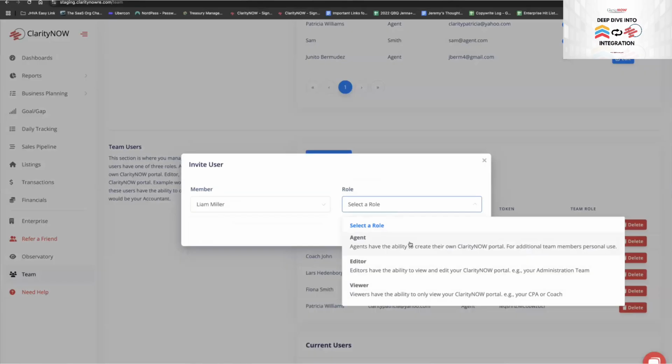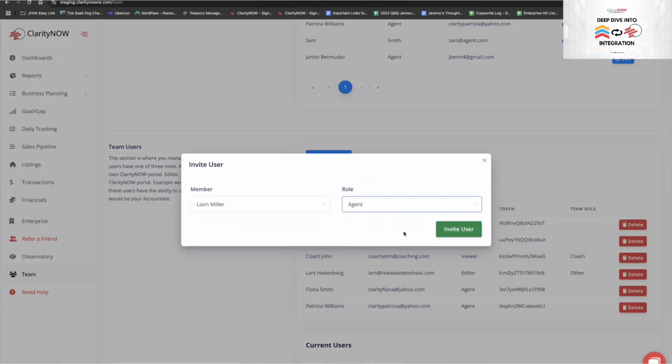Now, if you're on a Pro or Business Plus, there's a per seat charge. I think it's only $10. So if you click on agent, hit invite, you're now inviting them to have their very own Clarity Now account that's specific to them, but linked to yours.